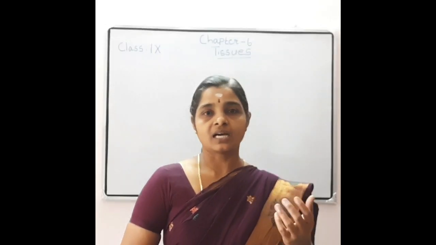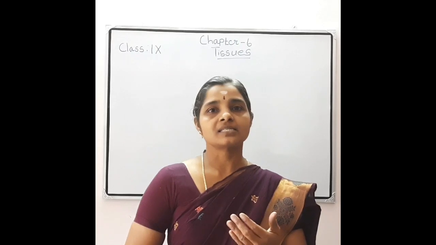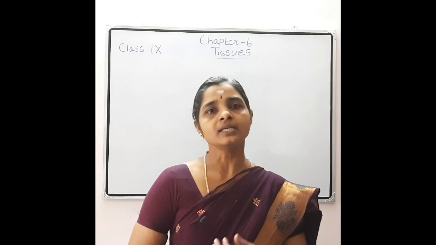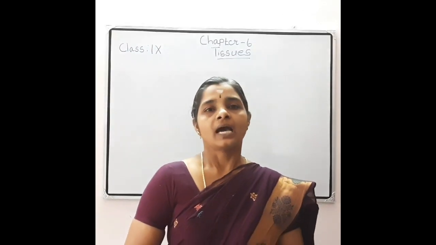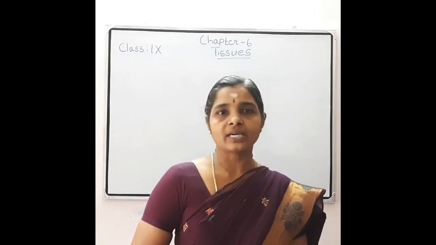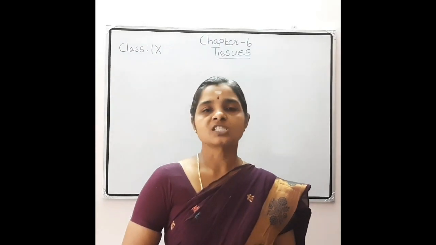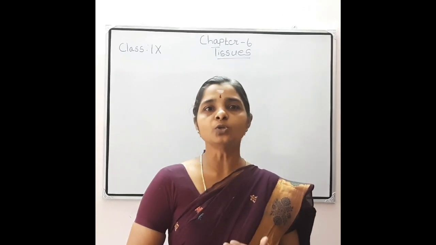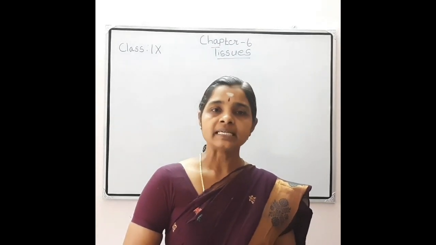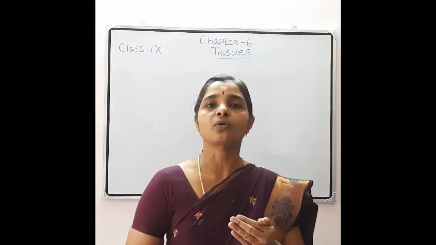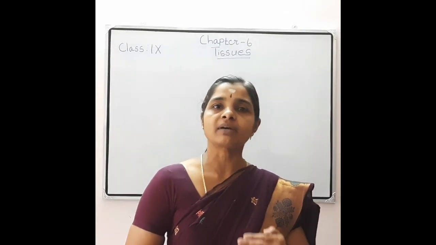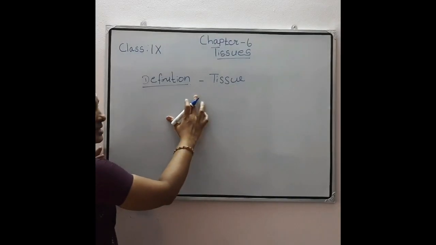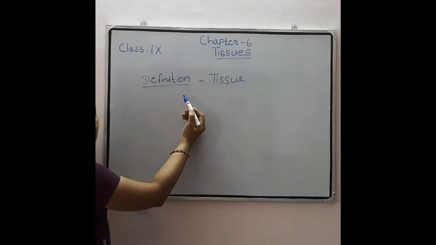There is a heart for pumping the blood, lungs for respiration, like that different organs are there for doing different functions. In multicellular organisms, specialized cells are there. Those cells group together to form tissues, then tissues group together to form organs, then organ systems, and finally become an organism. So now we can study the definition of tissue.